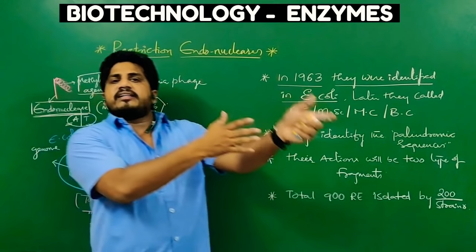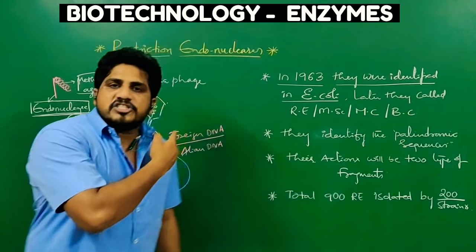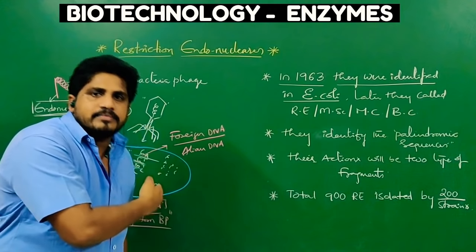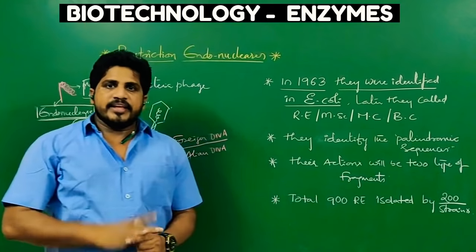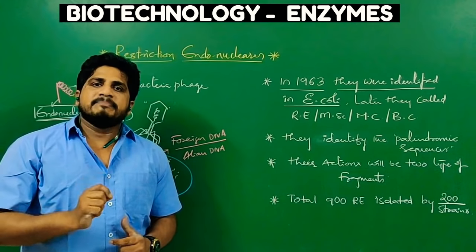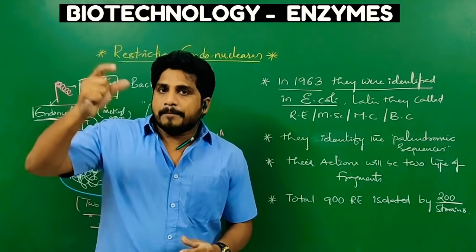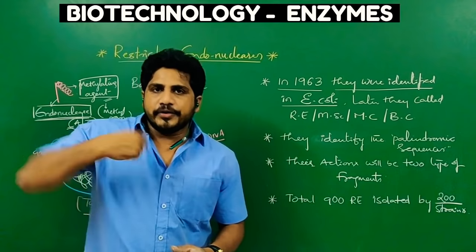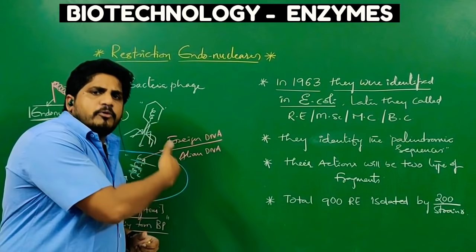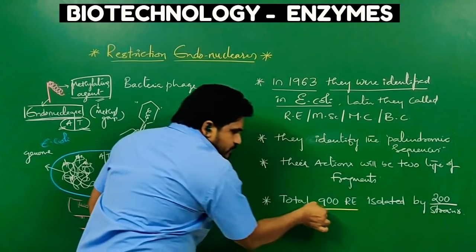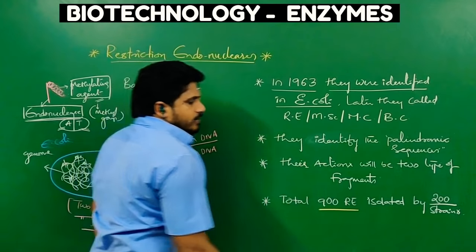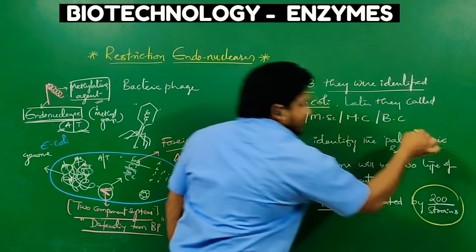Endonucleases can cut anywhere in the DNA. But restriction endonuclease enzymes can cut at a particular part of DNA. If a scientist wants to cut an organism's DNA at a particular place, then we use this type of enzyme. There is so much diversity of enzymes. Nearly 900 types of restriction endonucleases have been isolated from 200 different types of bacteria.